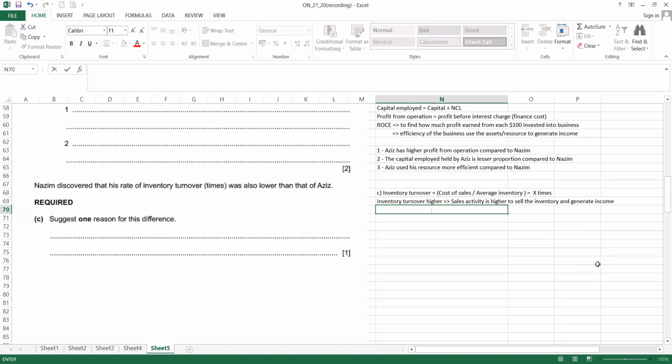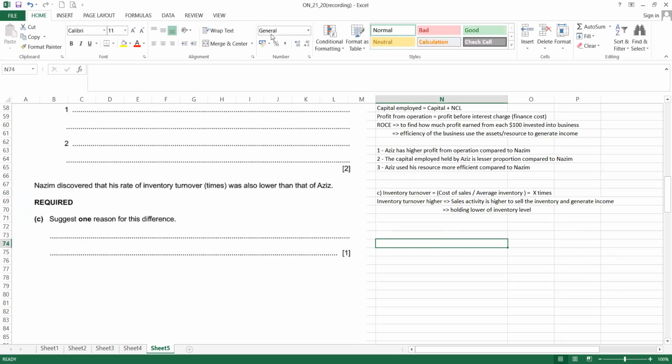Another, if we want to have inventory turnover higher, we have to have a lower holding of inventory level. It means that you buy and sell only when you need. So that will reduce the holding level, and then it will reduce the inventory cost.